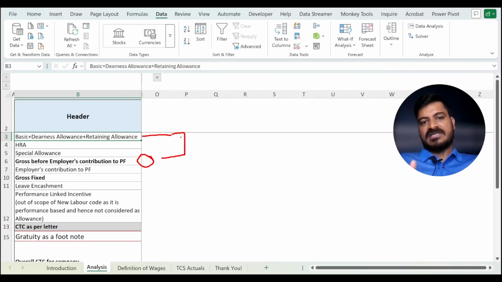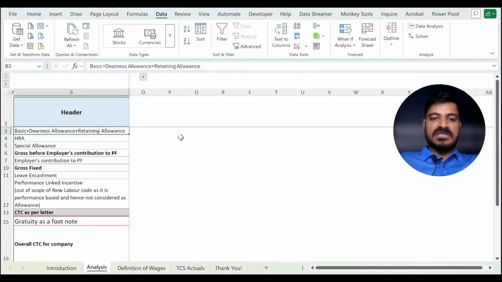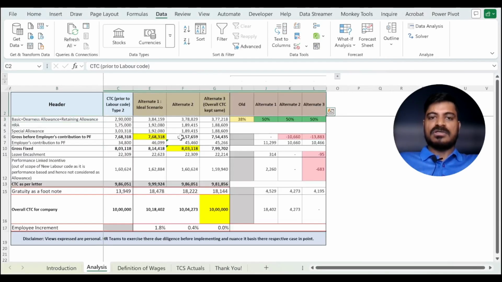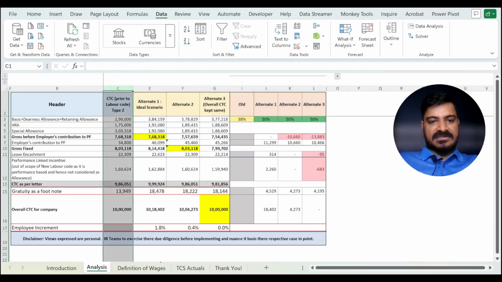Now let us try and understand with an example how it is taking place, what is the impact that companies and employees would have considering the different scenarios that are possible, and how do we strike a balance. So now let's say a person is at a CTC of 10 lakh rupees per annum. All these numbers are per annum, which is per year. And let's say the overall CTC for the company for an employee is 10 lakh rupees broken down by components.